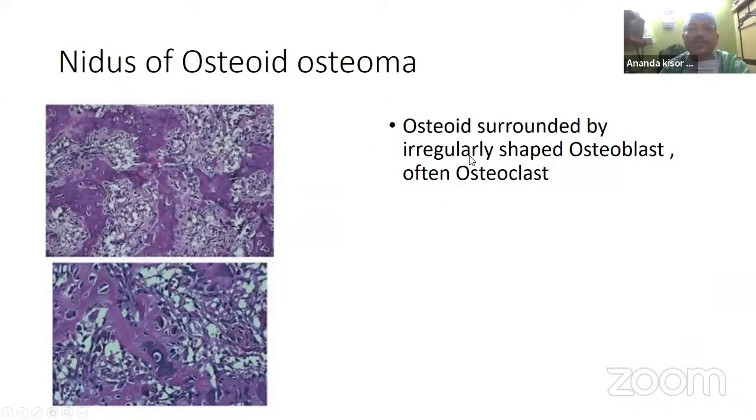As you can see here, it is an osteoid forming tumor, but at the banks of this osteoid river you have to see the osteoblasts, and in some areas osteoclasts. How do you identify the osteoblast and the osteoclast? Osteoblasts are basically circular or ovoid cells, but the osteoclast is a large cell with some processes. See, these are the osteoclasts, and there may be multiple nuclei.